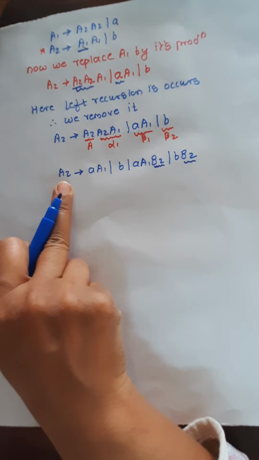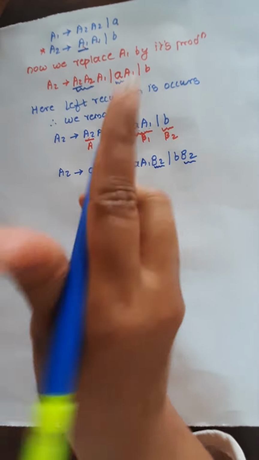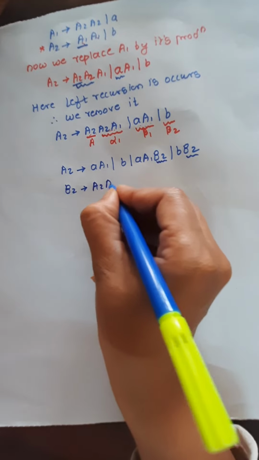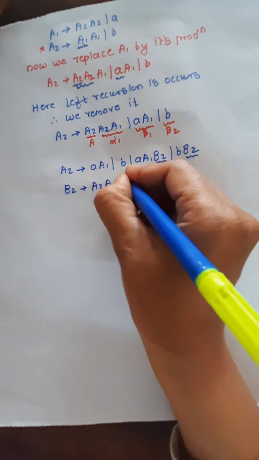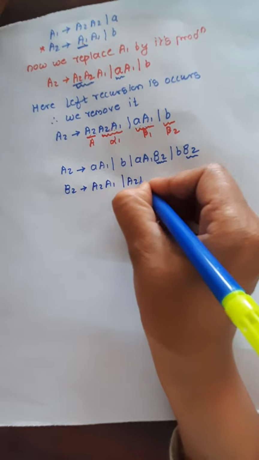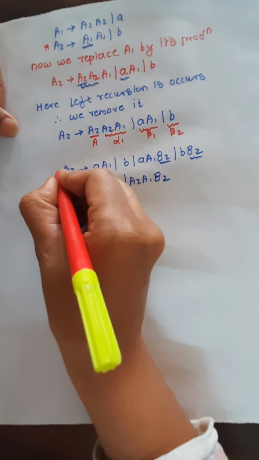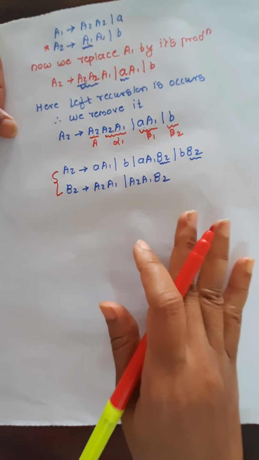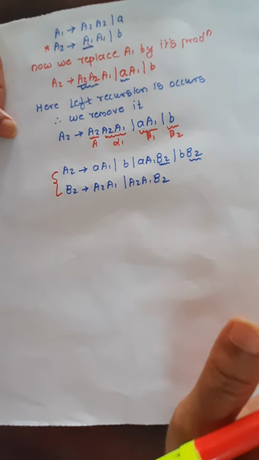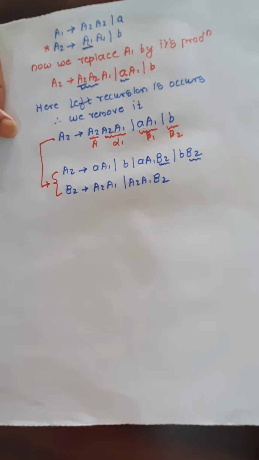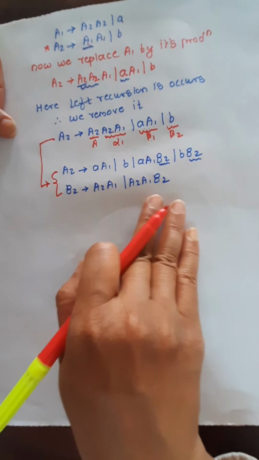That is my A2. And what is that B2 variable? B2 is nothing but the alpha. What is my alpha? A2 A1, and write down the alpha along with the new variable B2. So instead of this A2, I am writing these two productions which don't have the left recursion. It means I replace this A2 by these two productions. Now your left recursion is removed.